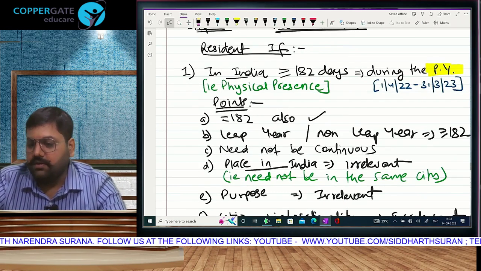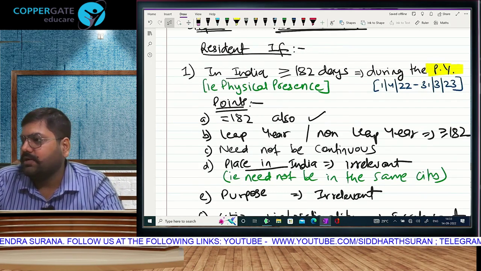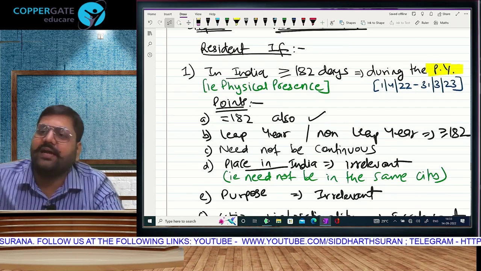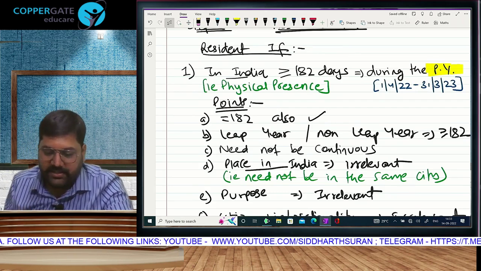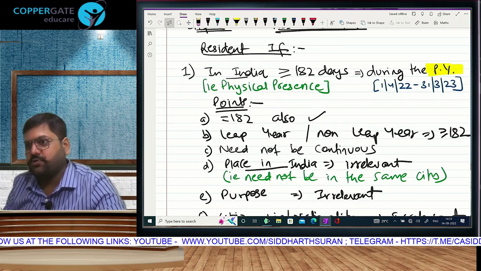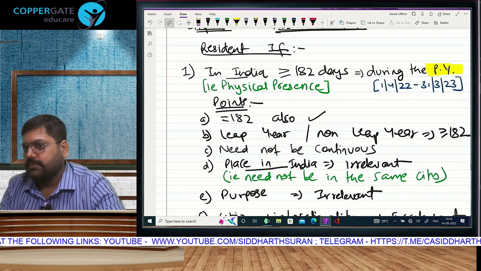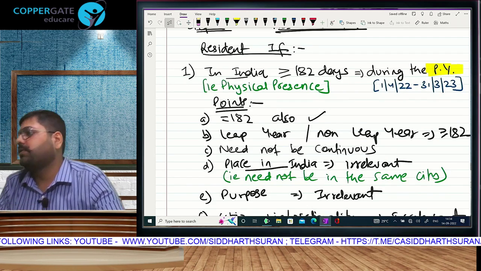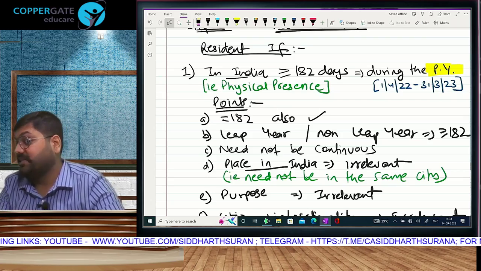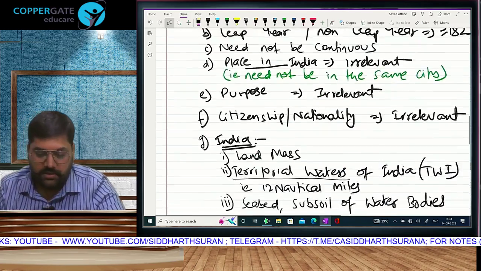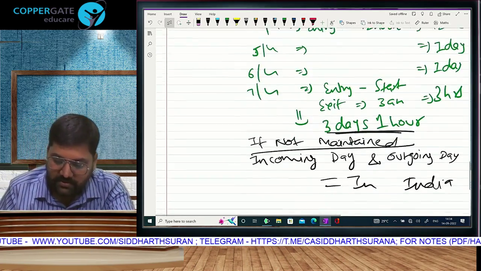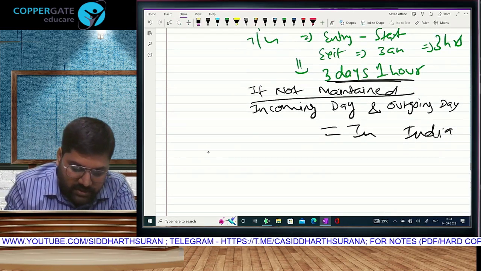Step number 1, resident or non-resident. A person will become resident if 182 days, and that is the explanation about all the points, to explain 182. The condition is what? 182 days during the previous year, and you will check it on a year basis. Let me make you write one, so there should be no confusion.